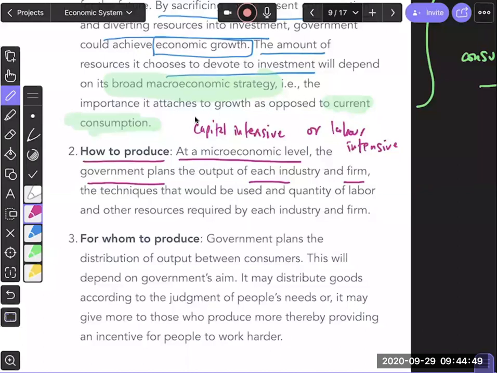So in this case, because the government is the owner of the factors of production, they are the ones who will decide the key techniques that would be used. And of course, they will look at what the economy's resources are. If the economy has more labor, they might go labor intensive. If the economy has more capital, they might go capital intensive. But the decision is in the hands of the government, which looks at this according to what resources are out there for them. Are we good? Does that make sense? Any questions, guys?